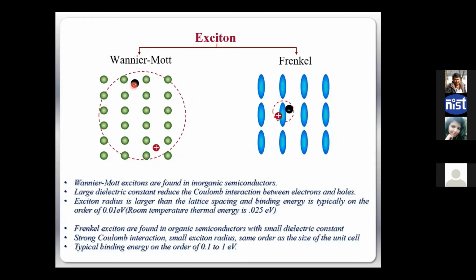Now for inorganic semiconductors, in most cases the dielectric constant is around 10, 12, 15, 20. That makes the force between two opposite charges so weak that your thermal energy, which is 0.025 electron volt at room temperature, is sufficient to break that binding energy. But for organic semiconductors, the relative dielectric permittivity is mostly between 1 and 3.